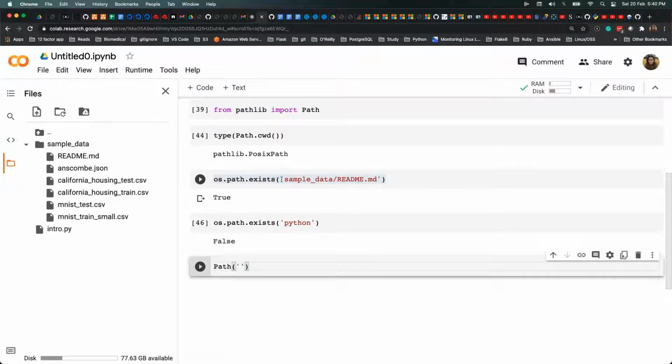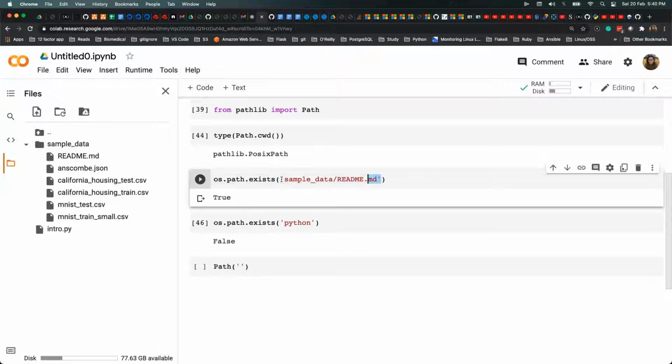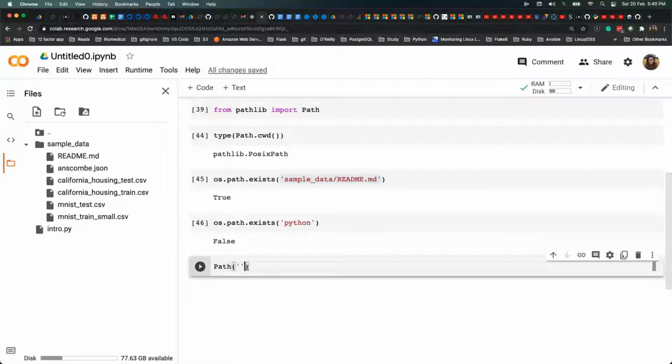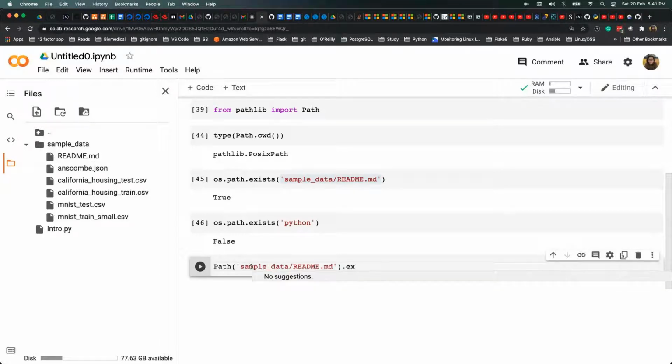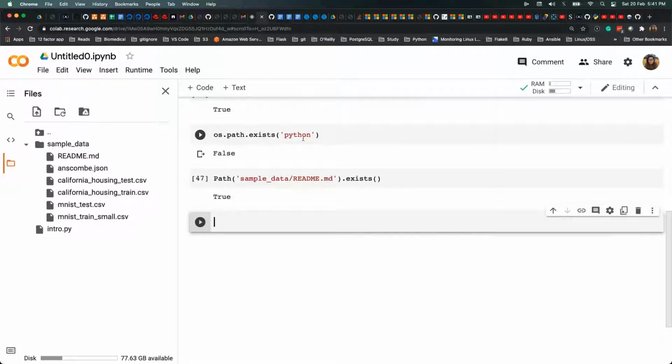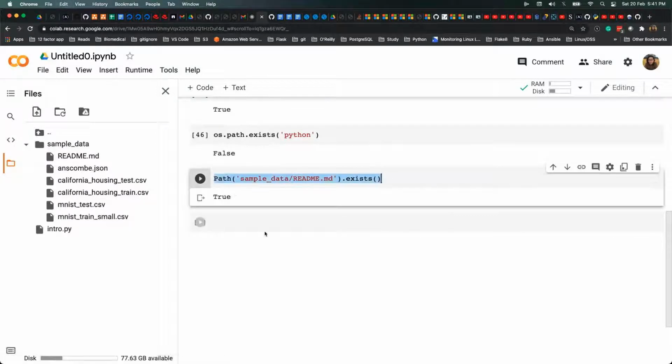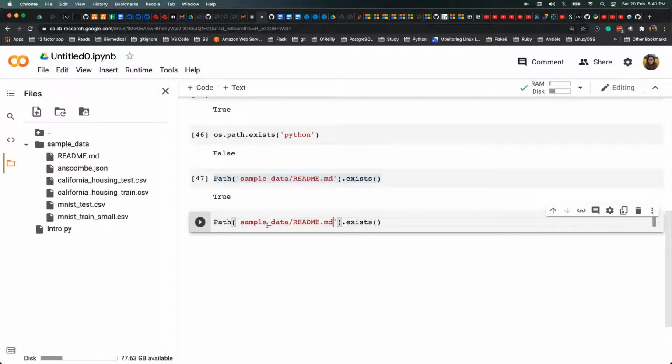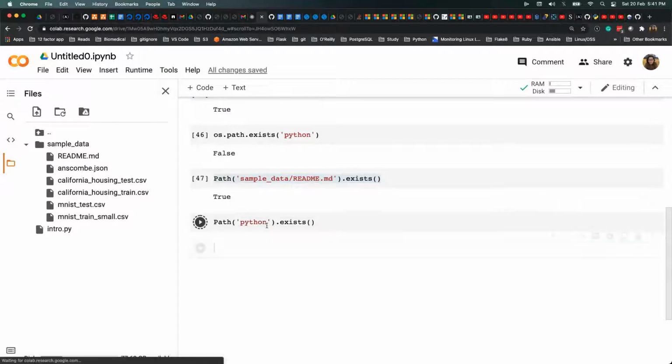I'll just copy the same path, and I'll say dot exists. It will say true. And then the same for this path, let me copy it again, and I'll say Python, it will say false.